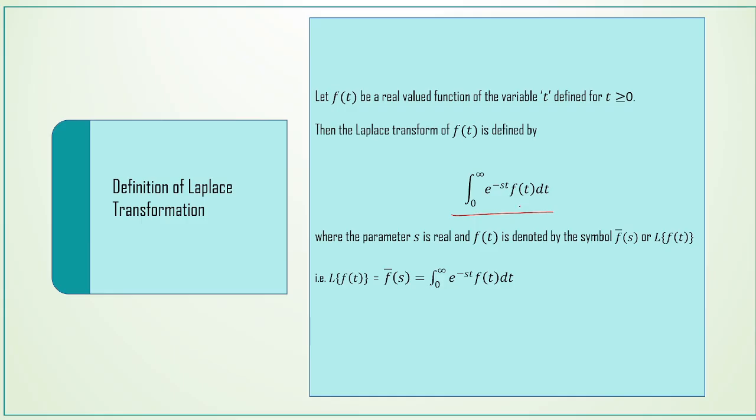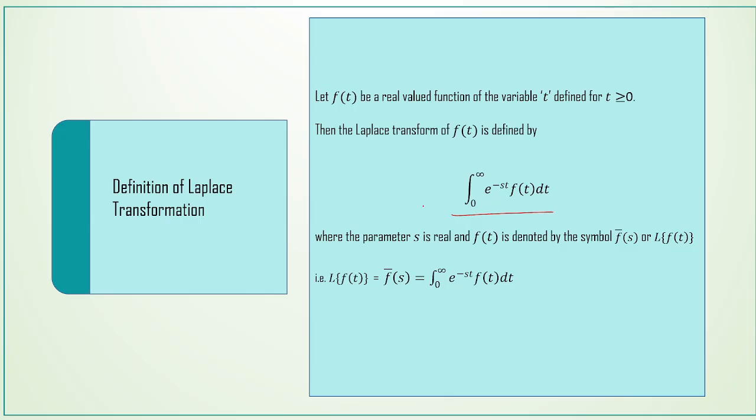Improper integral means the integral has an infinite upper limit or lower limit. Here we have the upper limit as infinity, so this is an improper integral. So if the improper integral exists, we can define the Laplace transform of f of t.